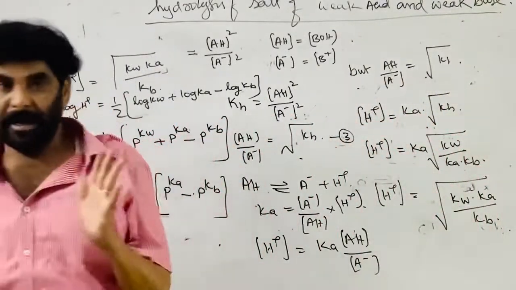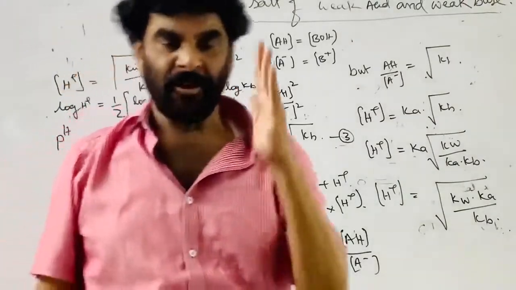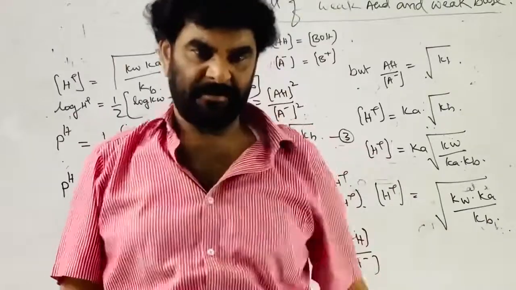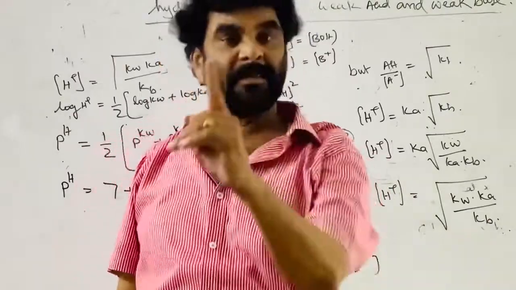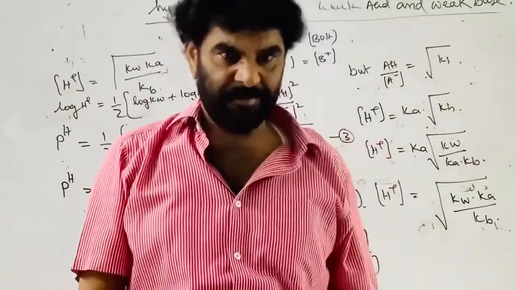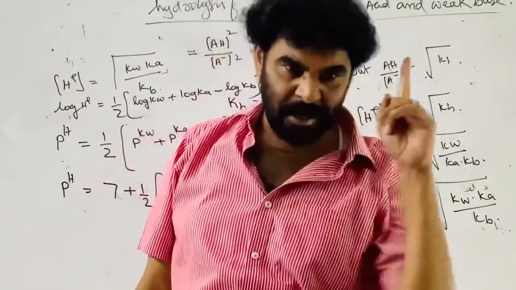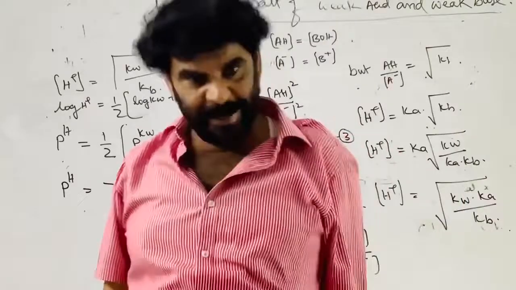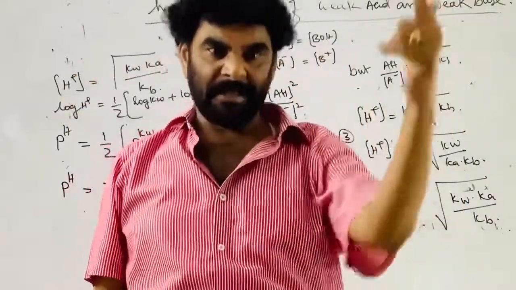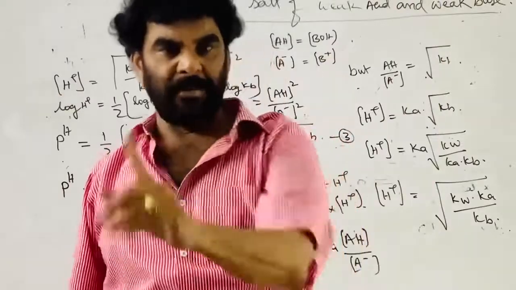If you take ammonium acetate solution, it is a salt of weak acid and weak base. Both Ka and Kb are equal, therefore the pH of the solution is 7. If you take ammonium formate solution, formic acid and ammonia, the acid Ka is greater than Kb.